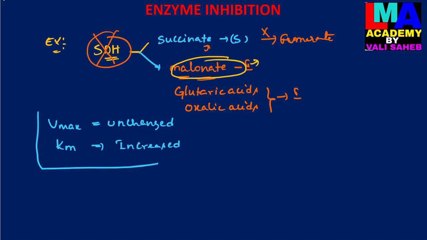This is the most important point to remember in competitive inhibition: Vmax is unchanged and Km is increased. And then coming to non-competitive inhibition.